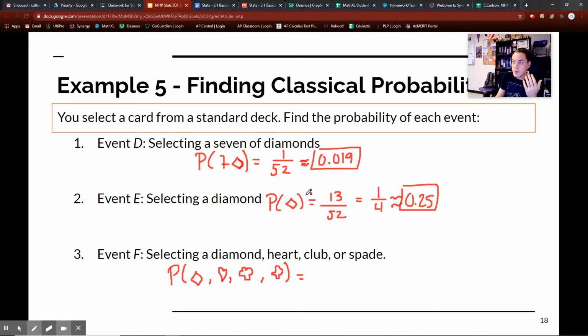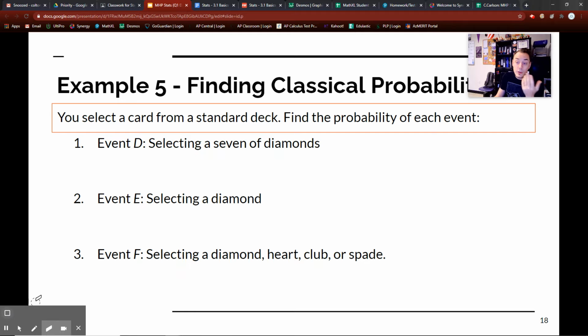So all 4 suits are a diamond, heart, club, or spade, which means I have 52 cards out of 52 cards, which means that this is 1 or 100%. That means if I draw from a standard deck of 52 cards, I will absolutely, no matter what, pick up a heart, club, spade, or a diamond. So that is how you do it with cards.